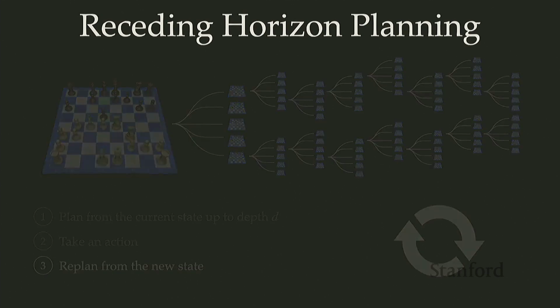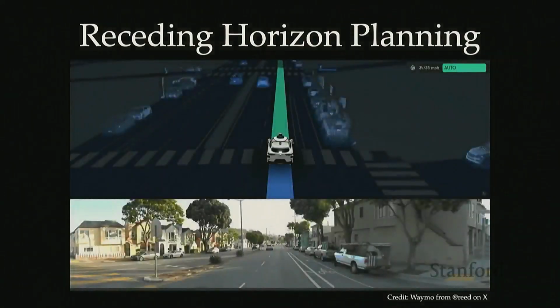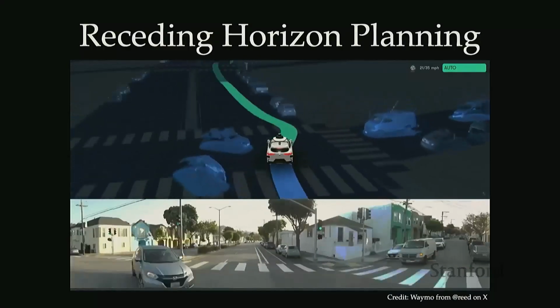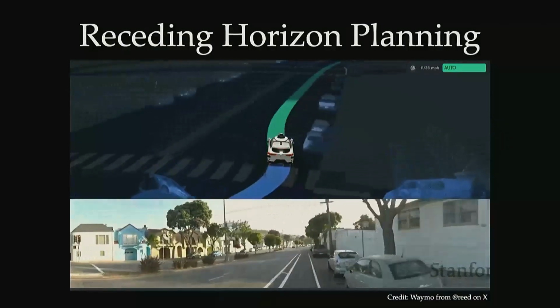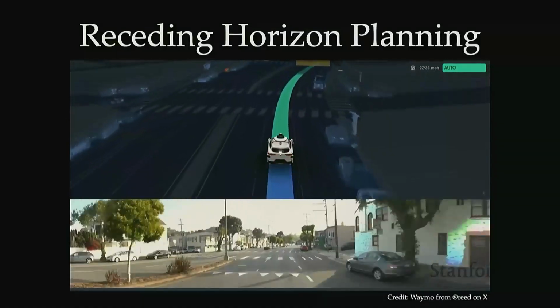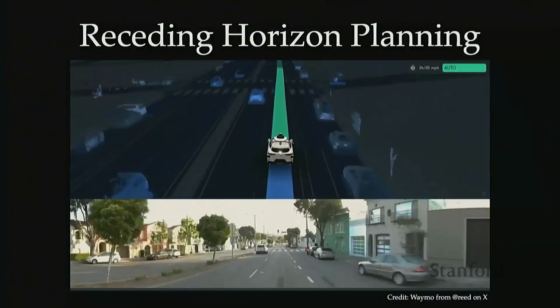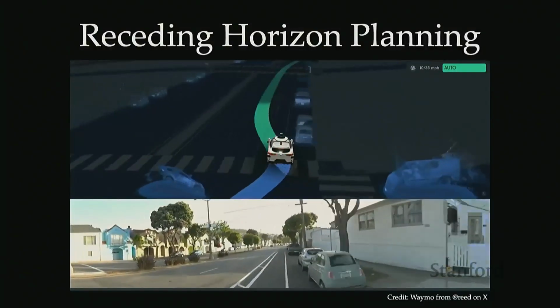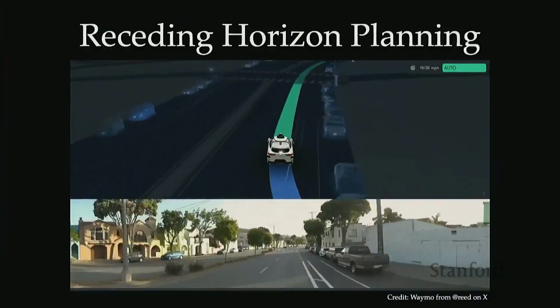A great real-world example of this receding horizon planning is in autonomous driving. This is an example from Waymo here, and what you're seeing is the car's current plan shown in green. As more information becomes available to the car, it's going to update its plan as it sees that car veer into the intersection. It's modifying the plan, replanning, executing that new updated plan, and continuing on. This is a great example of how you're planning up to some horizon, taking in new information, and then replanning as new information comes online.